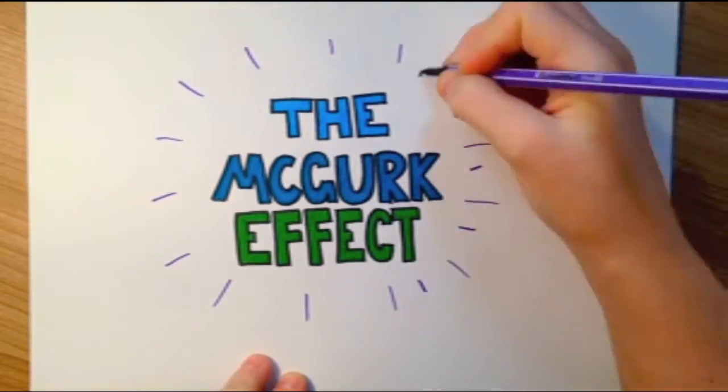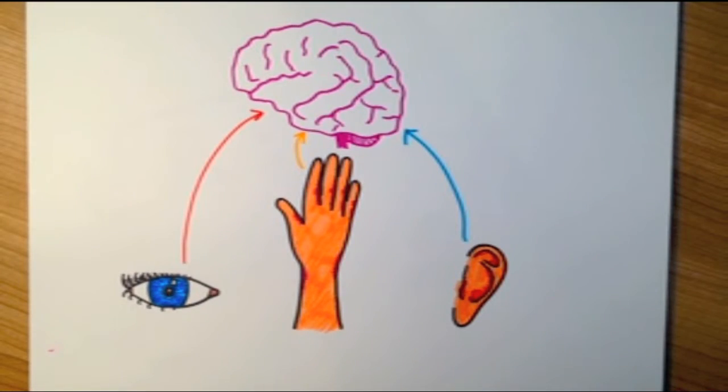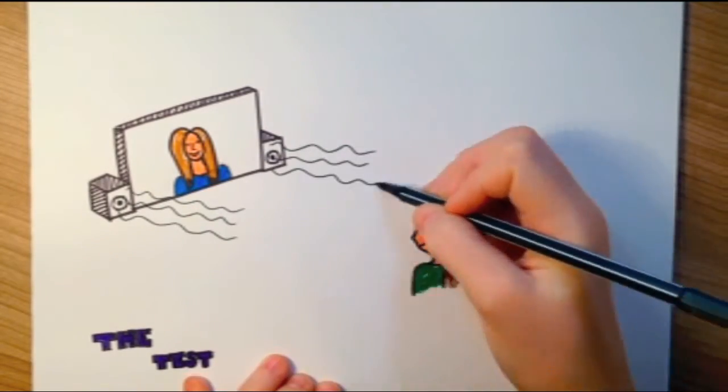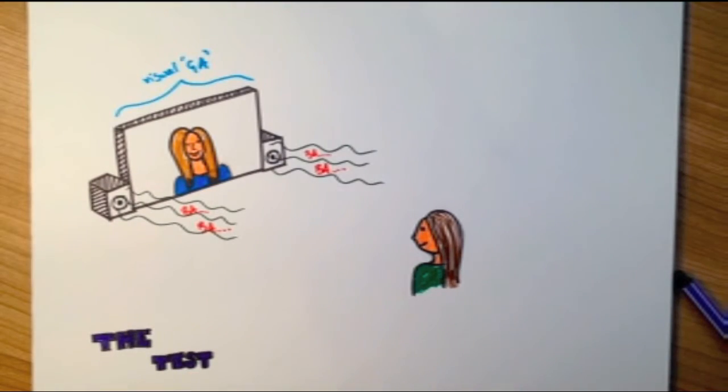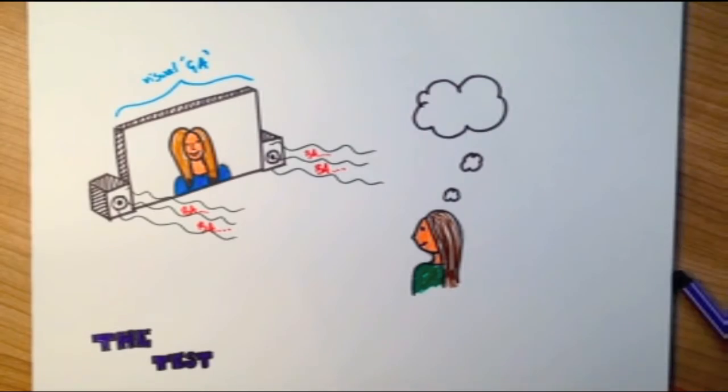The McGurk effect is an example of how the brain combines inputs from different modalities to form its perception of a situation. An audio track of a bar sound being spoken repeatedly is presented simultaneously with a video clip of a person mouthing a gar sound repeatedly. We find that with this conflicting visual and audio information, the subject perceives a dar sound being spoken.